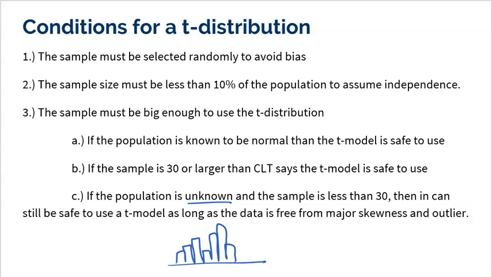Well, it's certainly not perfectly normal, but I don't see any major outliers. I don't see like a little hump way over here, or I don't see any major skewness. So as long as our sample looks roughly normal, then we would assume that the population it came from is also roughly normal. So that's why we could still be okay to proceed even with a small sample size and an unknown population. All you got to do is make sure that your sample, your data is fairly good. And we're actually going to take a look at an example where we have to do that.